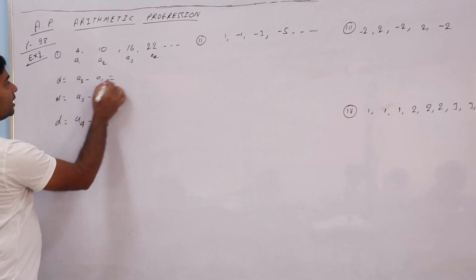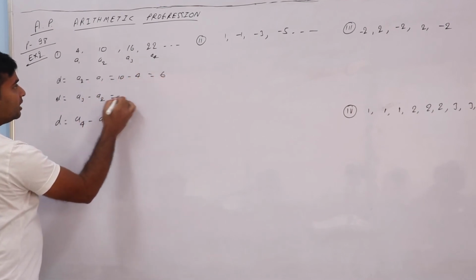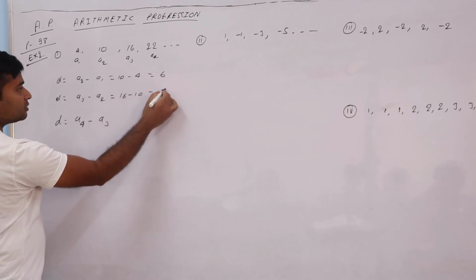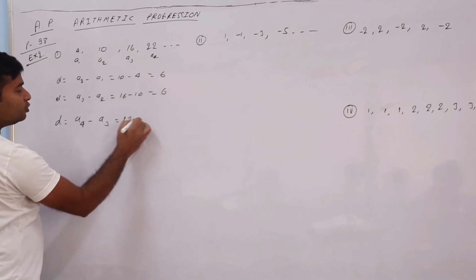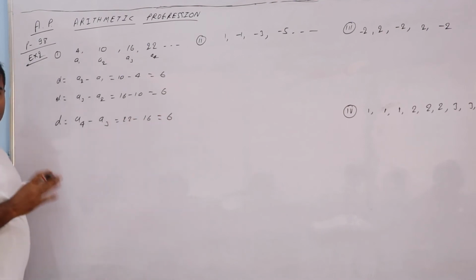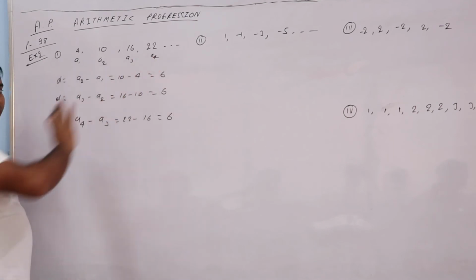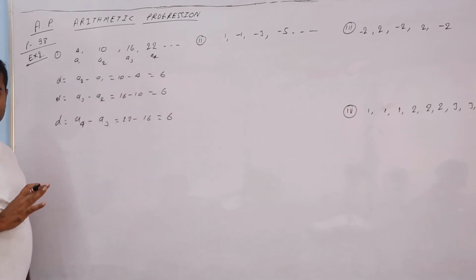See, A2 minus A1 is 10 minus 4, which is equal to 6. Here 16 minus 10 is equal to 6. Here 22 minus 16 is equal to 6. So everywhere the common difference is the same, which means this is in the form of AP.